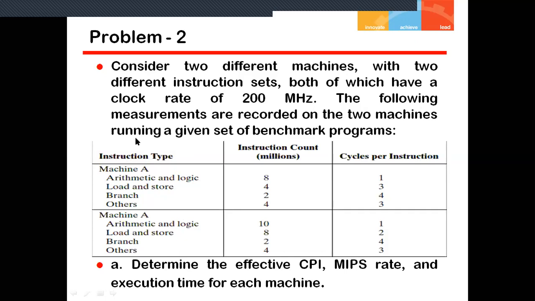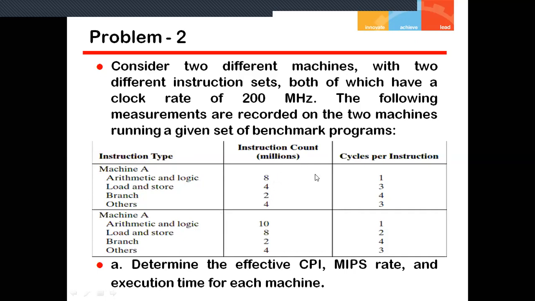Okay, now the following measurements are recorded on the two machines running a given set of benchmark programs. That is, what are the instruction types? So for machine A, we have these four types of instructions: arithmetic and logic instructions are 8 million, load and store are 4 million, branches are 2 million, and others are 4 million.